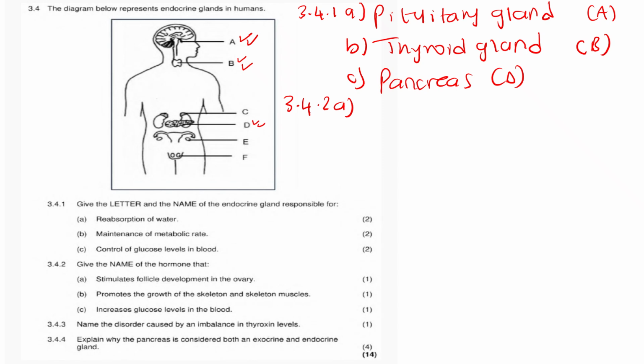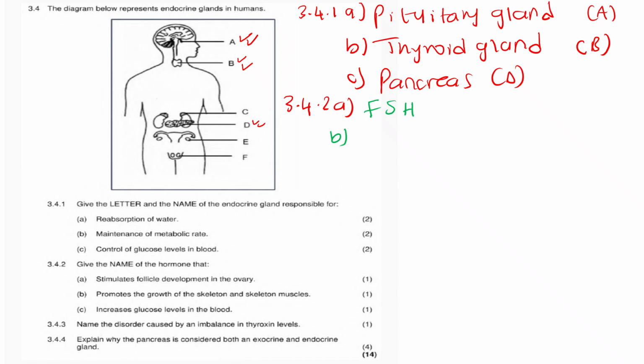Now 3.4.2a, they're saying give the name of the hormone that stimulates follicle development in the ovary. It is what we call FSH, follicle stimulating hormone. Now B, they are saying promotes the growth of the skeleton and skeleton muscles.